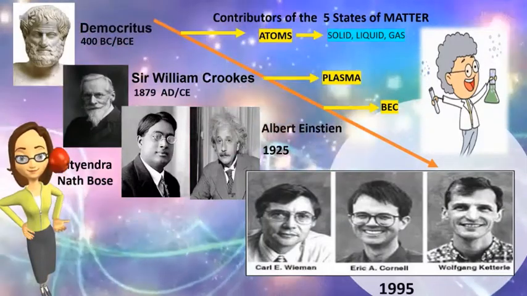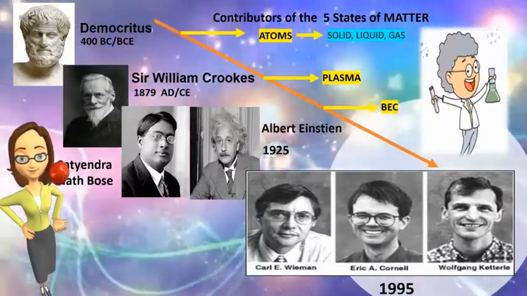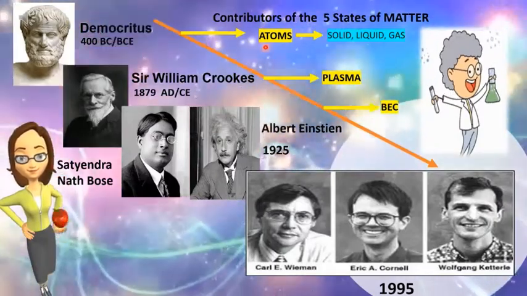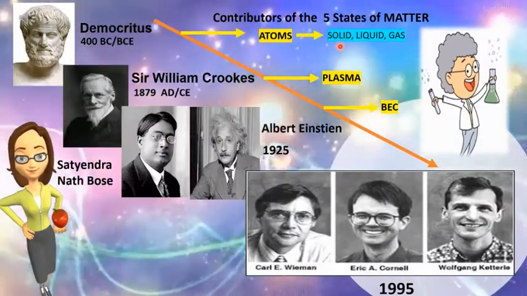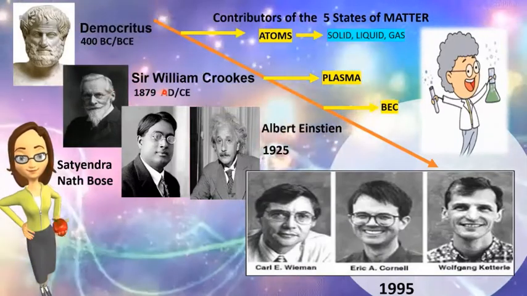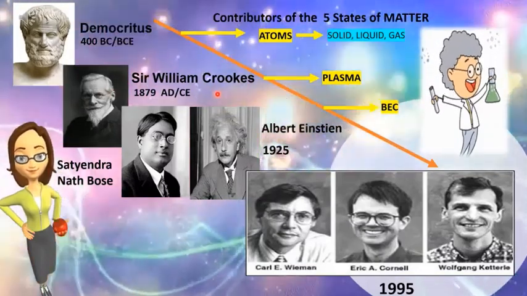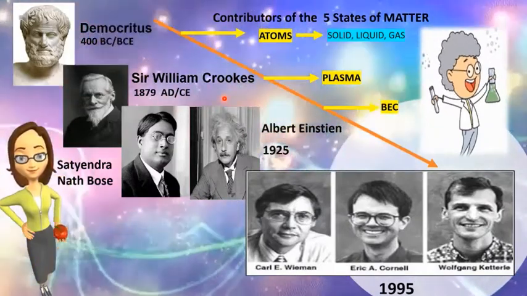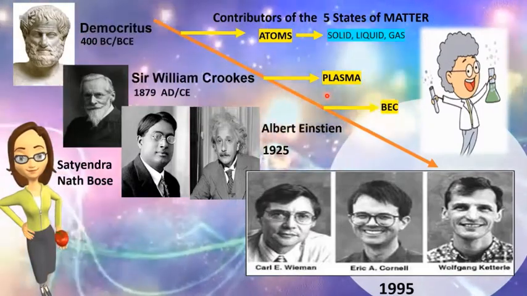We are going to talk about the contributors in identifying the 5 states of matter. It first started with Democritus. Just give me one quick moment. So Democritus in 400 BC, or before the Common Era, was able to identify atoms, and this led to identifying which is a solid, liquid, or gas. And then it was followed by Sir William Crookes in 1879, which is already in the Common Era. He was able to discover plasma.